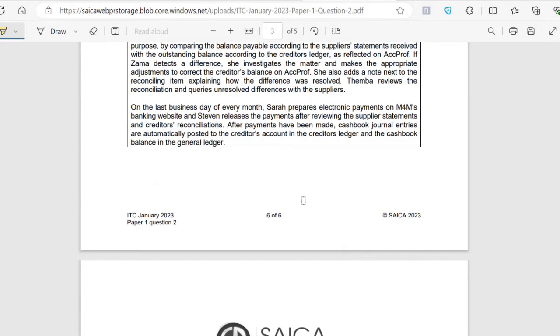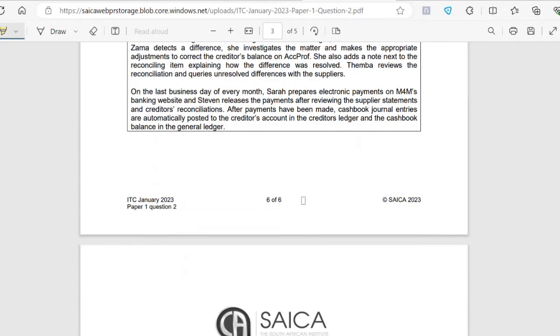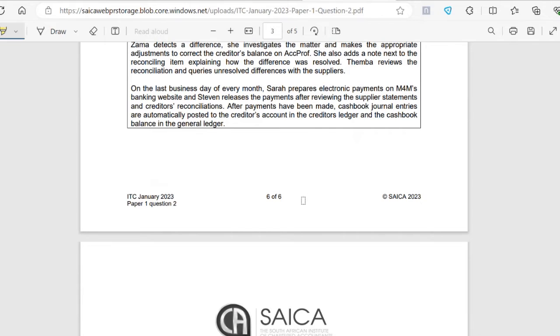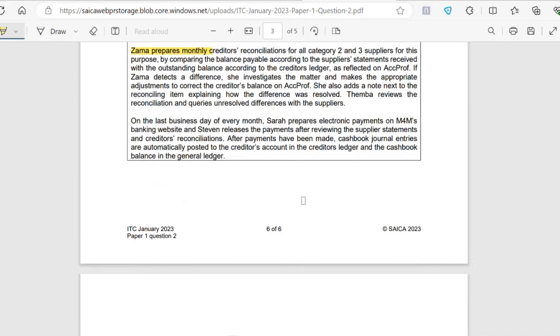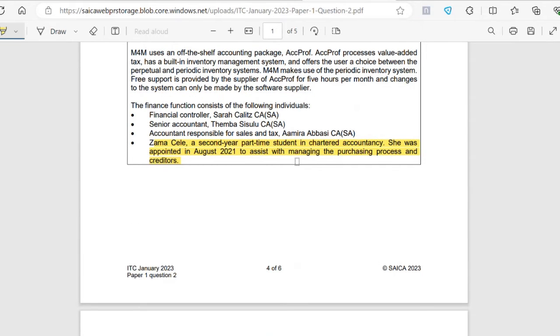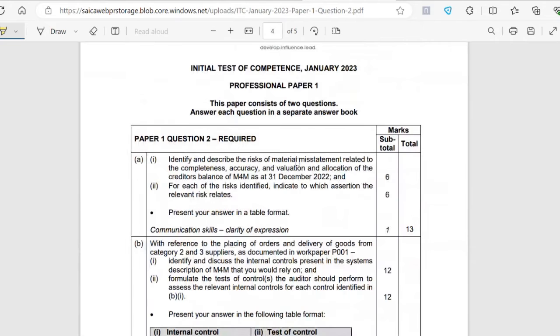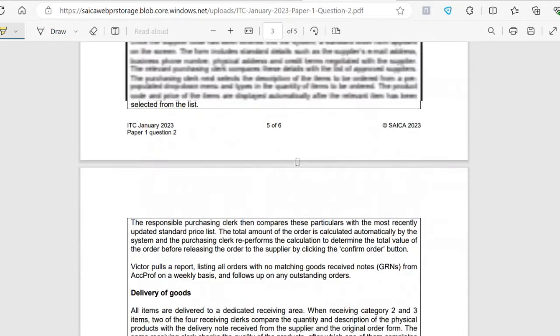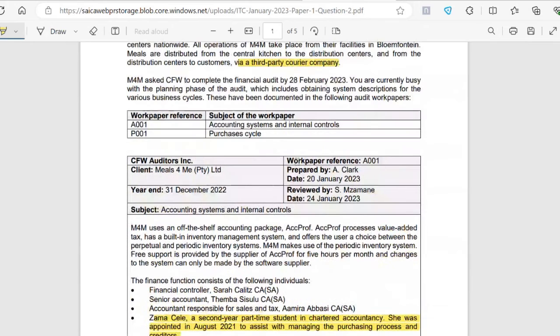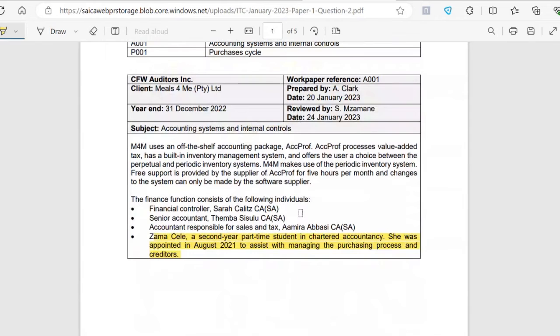After payments have been made, cash book journal entries are automatically posted to the creditor's account in the creditors' ledger and the cash book balance in the general ledger. So they asked us to look at accuracy. They asked us to look at valuation and allocation as well as completeness. Okay. So let's start over here. So Zama is a second-year part-time student.